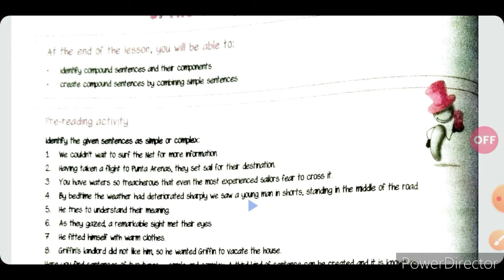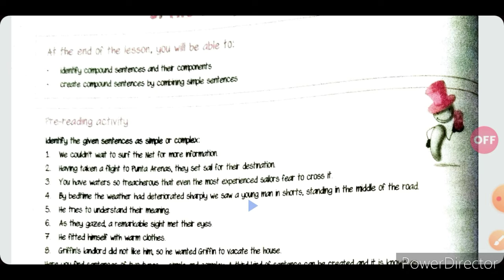The first sentence is, we couldn't wait to surf the net for more information. This is a simple sentence. Second, having taken a flight to Punta Arenas, they set sail for their destination. Again, a simple sentence because there is no conjunction. So we can say it's a simple sentence.